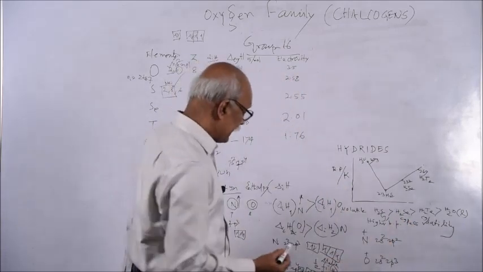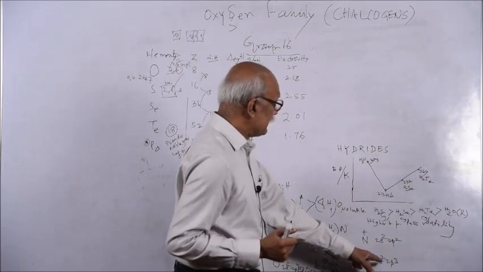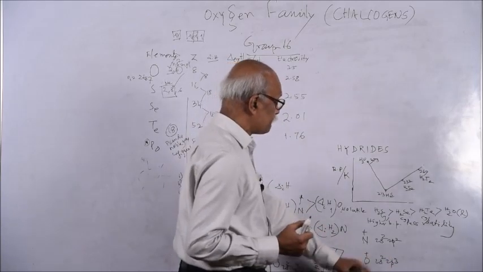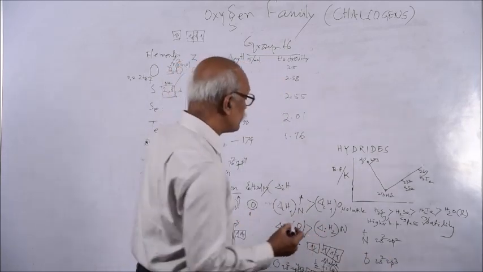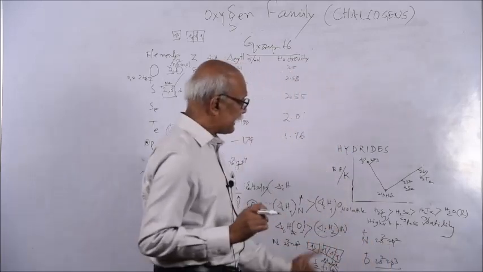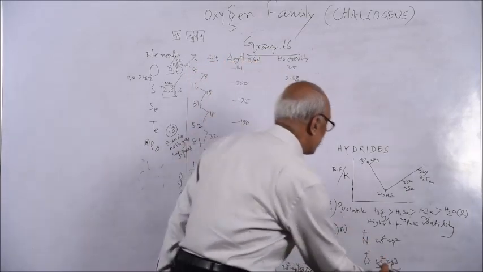So you see, the electronic configuration is just reverse. This is previously the electronic configuration of nitrogen. Now it is the configuration of O plus. So the second electron expulsion will be difficult because this is a half filled configuration.